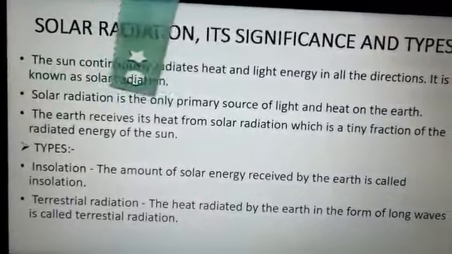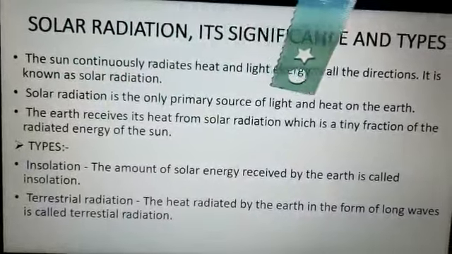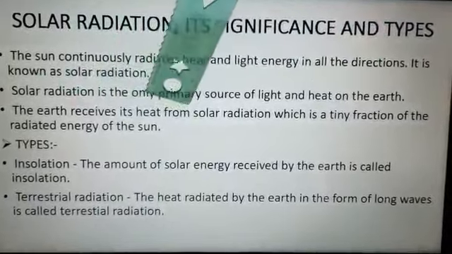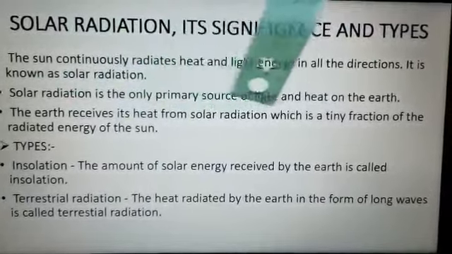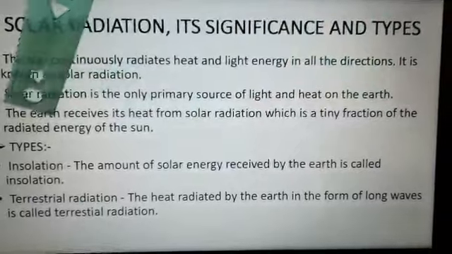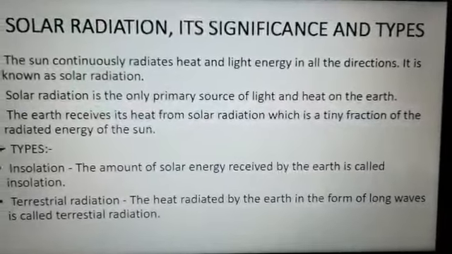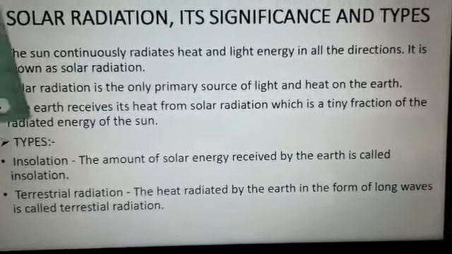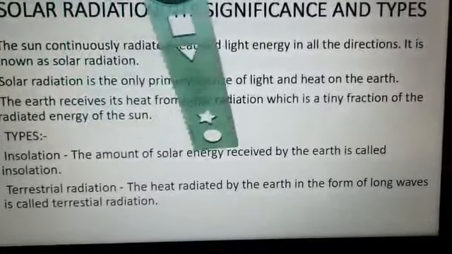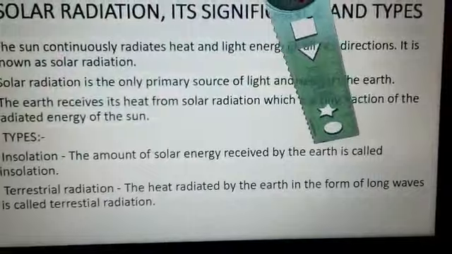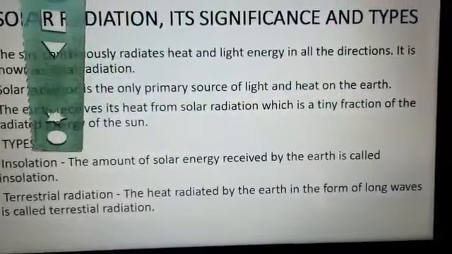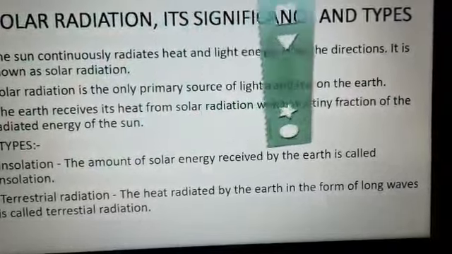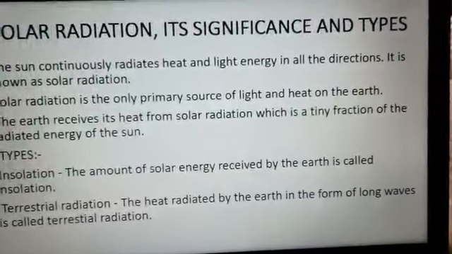Solar radiation is the primary source of heat and light on the earth. The earth receives its heat from solar radiation, which is a tiny fraction of the radiated energy of the sun. Now the amount of solar energy that is received by the earth, check it out again, the amount of solar energy received by the earth is known as insolation.